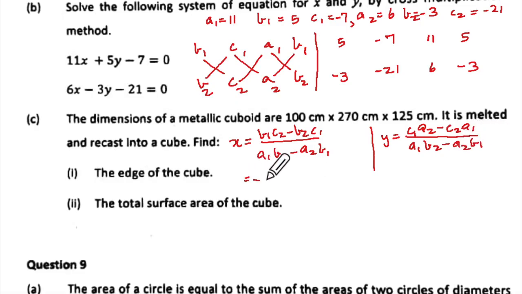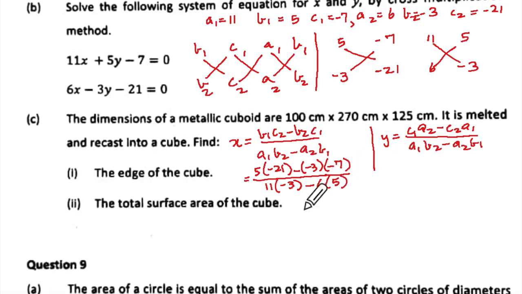Now quickly let us substitute. So we will do this way. So it will be 5 into bracket -21. Don't do this mentally. This will be -3. If there is a negative sign, you place the bracket here. Then we come to the denominator this way. So it will be 11 into -3 minus 6 into 5. Everybody's clear about this? Now let us just solve this part.